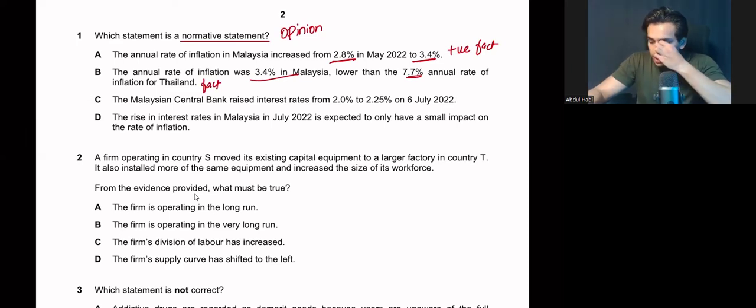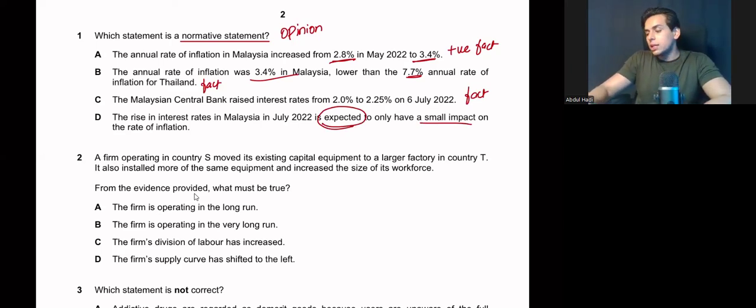The Malaysian Central Bank raised interest rate from 2 to 2.25% on July 6th, 2022. Again, this includes numbers and this is a fact, a positive statement. The rise in interest rate in Malaysia in July 2022 is expected to only have a small impact on the rate of inflation. So in this case, we are giving an opinion that we think that the rise in interest rate will not be that effective. So this is an opinion-based statement, and opinions mean normative statement. All right.